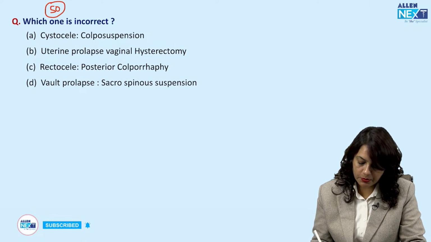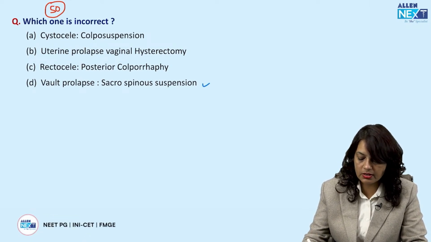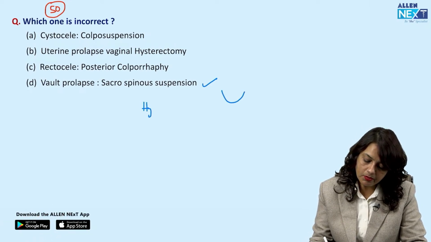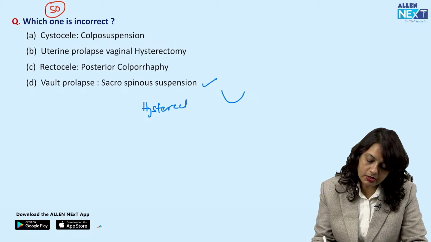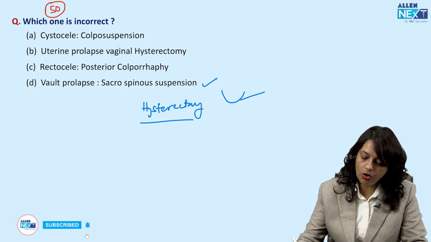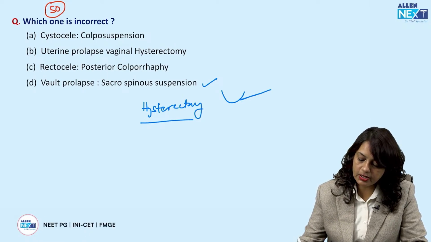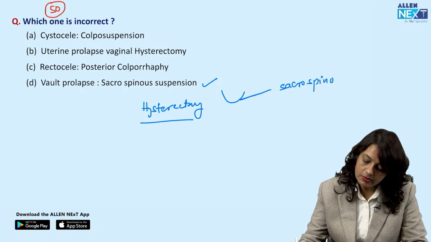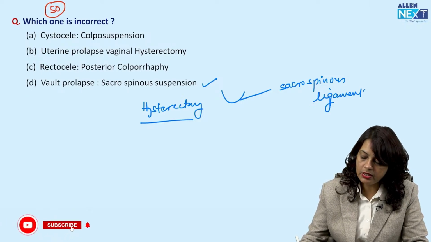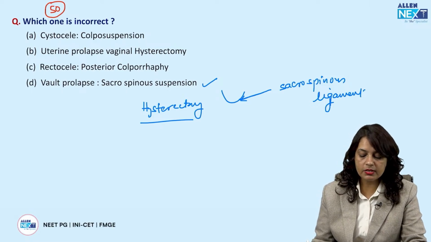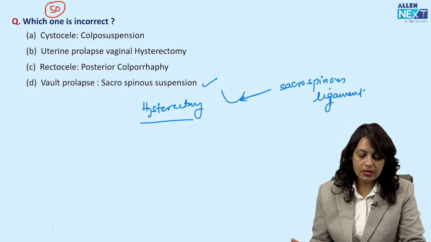So, vault prolapse sacrospinous suspension, this is correct because in this case, after the hysterectomy, at the vaginal vault, a stitch is taken using the sacrospinous ligament, and it is tied posteriorly. So sacrospinous ligament is a strong ligament. So vaginal vault sacrospinous suspension is correct.